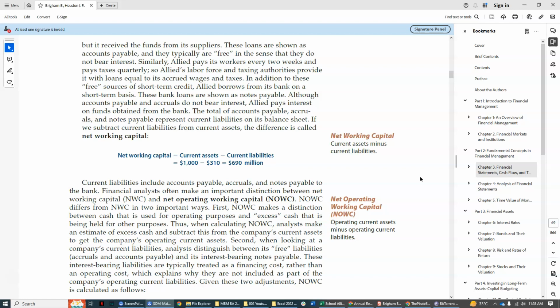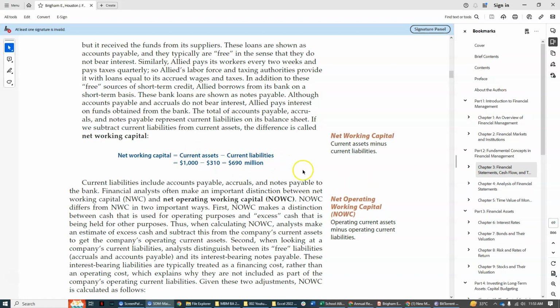For example, in the cash, not all the cash is really used in the operation. There is what we call some excess. So that's why in the calculation of net operating working capital, those excess cash are not to be part of this calculation. They are to be deducted against the current assets.